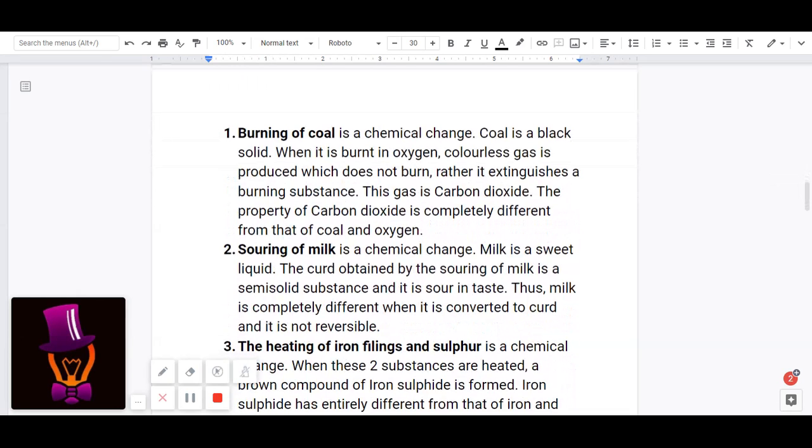So this is a chemical change because there's a completely different property of the original substance and the final substance, or the reacted, after the new substance formed after reaction. And souring of milk is a chemical change.